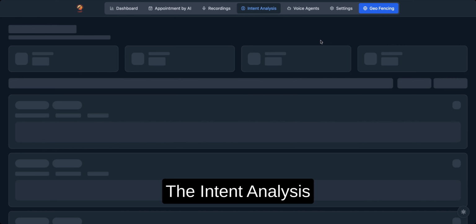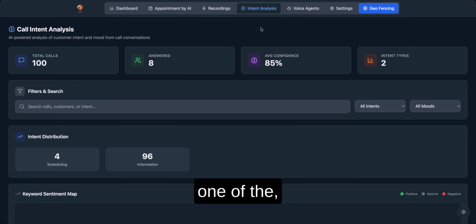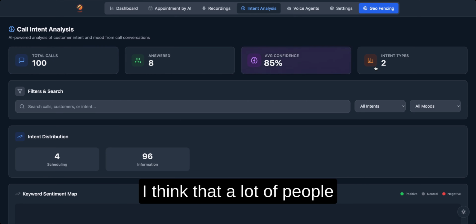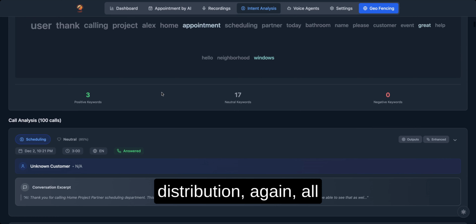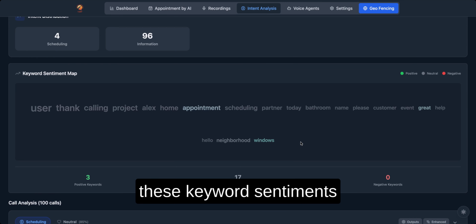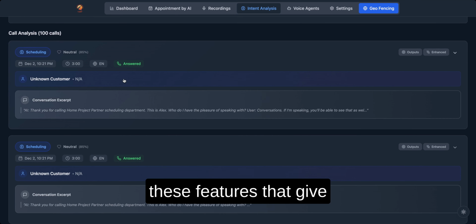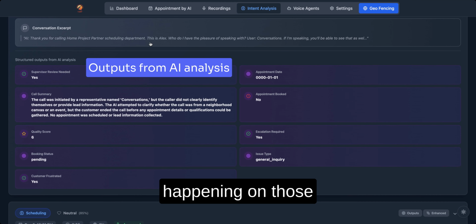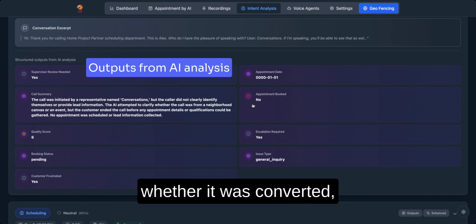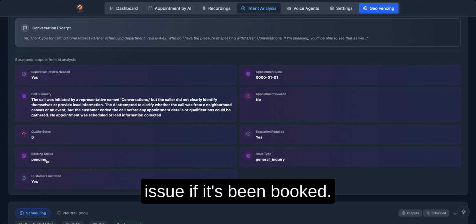The intent analysis tab at the top here is also one of the best features of the system. I think a lot of people will really enjoy using this. It tells you the intent distribution, again, all these keyword sentiments that are coming up. And then you'll see here all these features that give you the analysis of what is happening on those particular leads, whether it was converted, what the general inquiry or the issue was, if it's been booked.